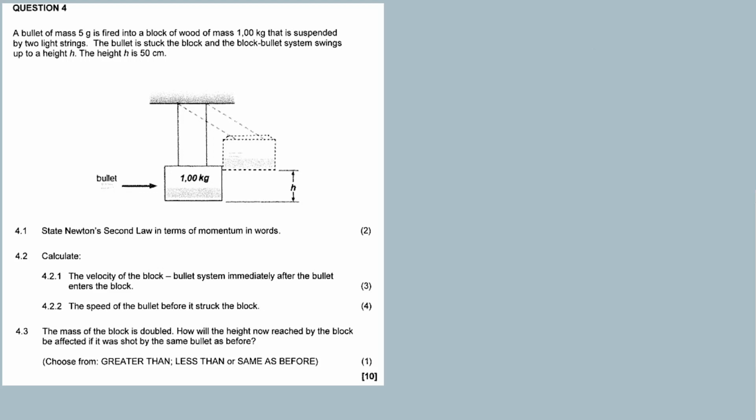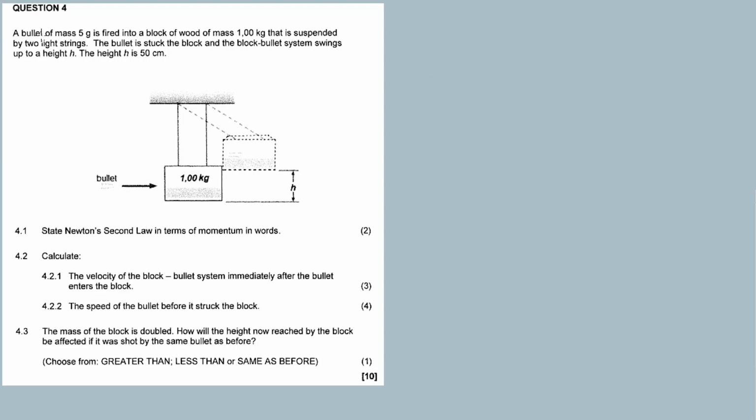Question 4, conservation of momentum. Sisaselana ka KZN question paper abayibhala ngo September 2020. This is an interesting question, a very interesting question. Uzo understand ukuthi ngichaza ukuthini in a moment.